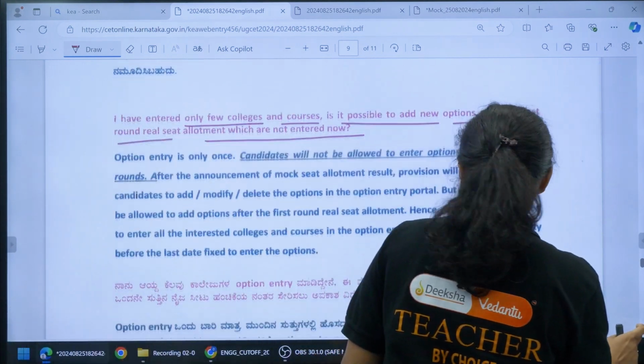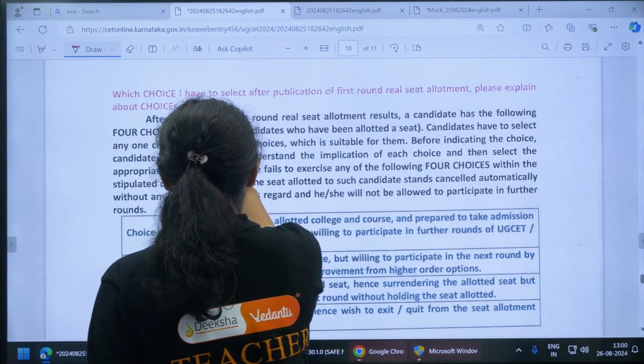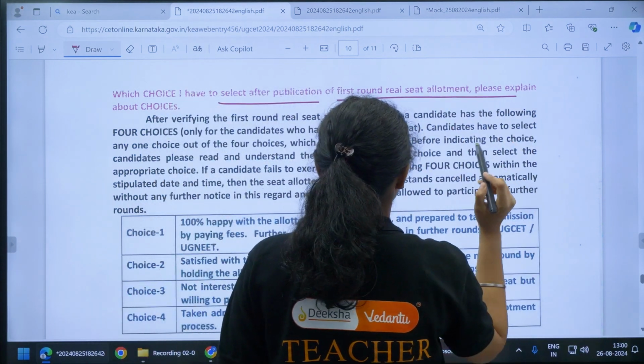Okay, next. Which choice do I have to select after the publication of the first round real allotment?